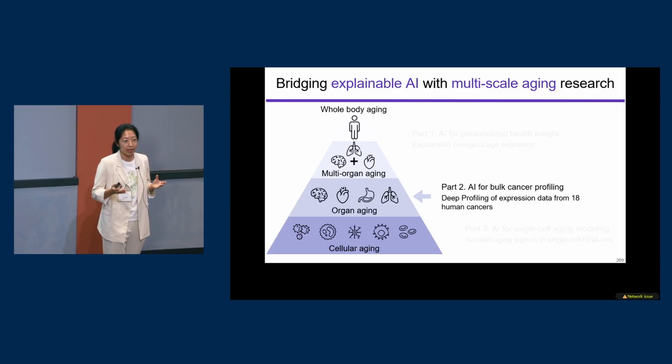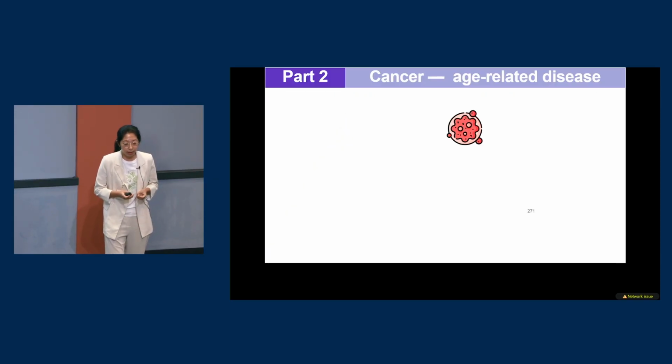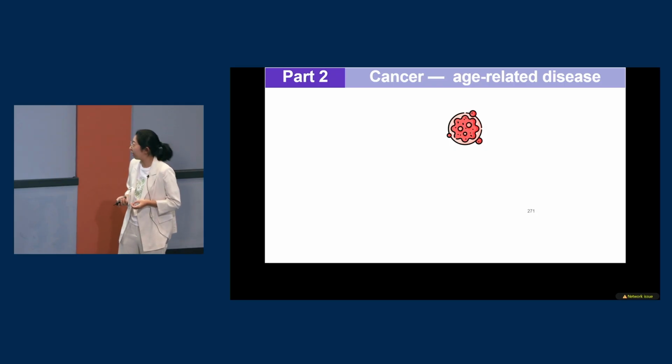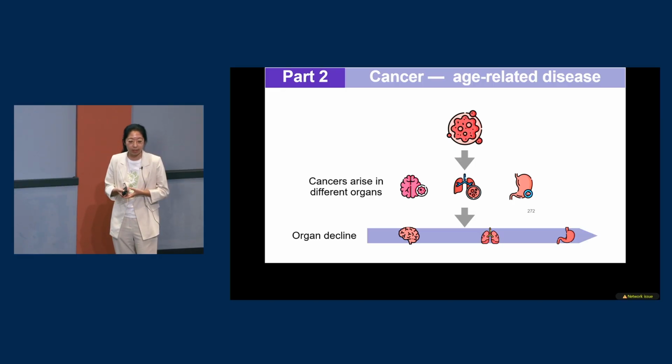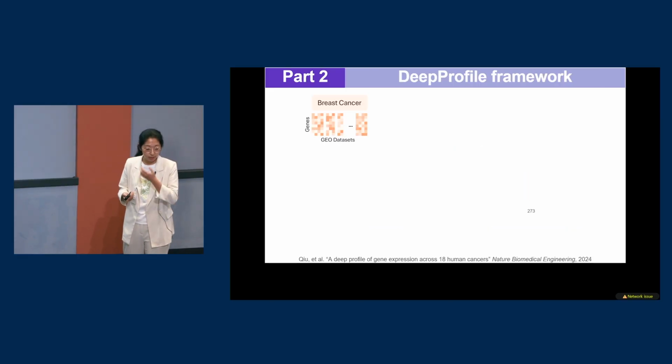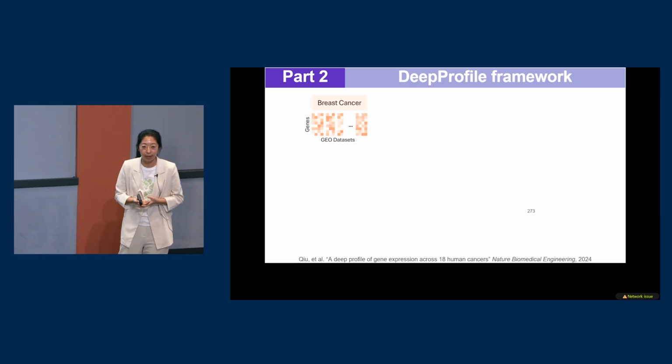We developed an AI model called DeepProfile to analyze the gene expression data from 18 human cancers. Cancer provides a unique opportunity for us to study aging because different cancers arise in different organs, and they show how different organs decline at different rates.